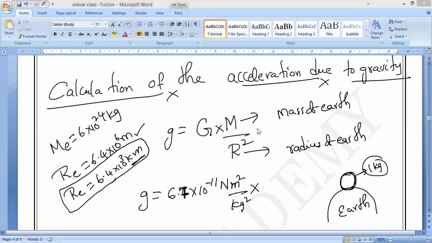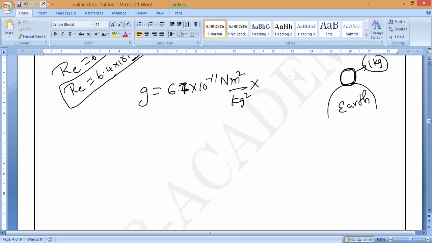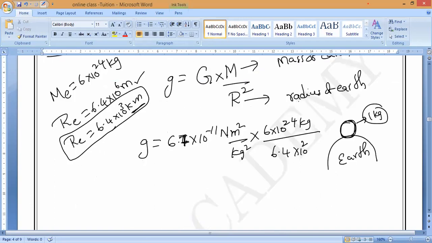So g equals, now what is the mass of the Earth? 6.4 into 10 power 24 kilogram divided by the radius of the Earth, 6.4 into 10 power 6 meters. Kilometers you should not take; you have to take meters. Now check: here 1 kilogram and here 1 kilogram will get cancelled. Here 1 meter and 1 meter will get cancelled. Yes or no? R square means R square.